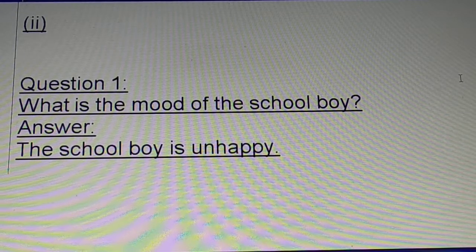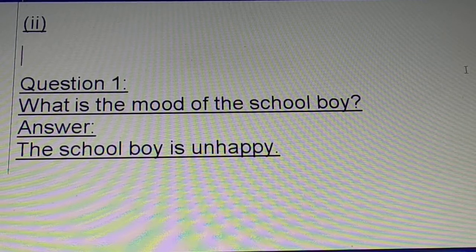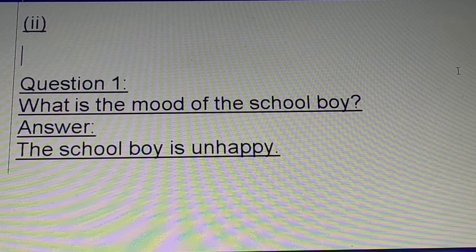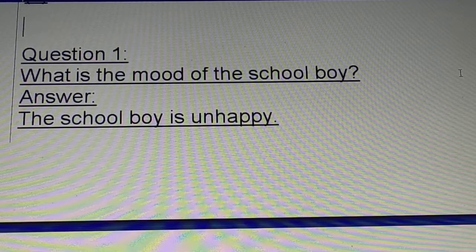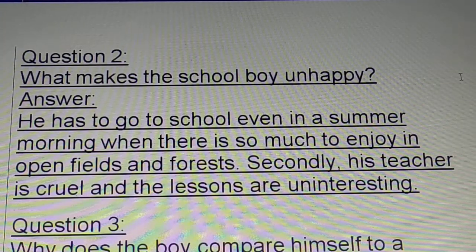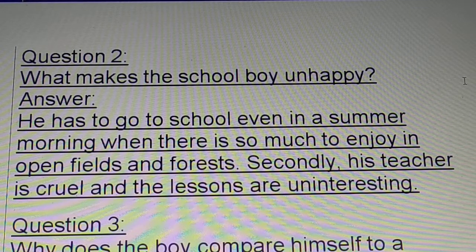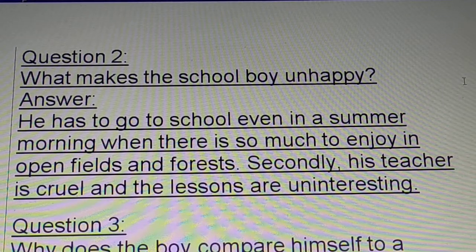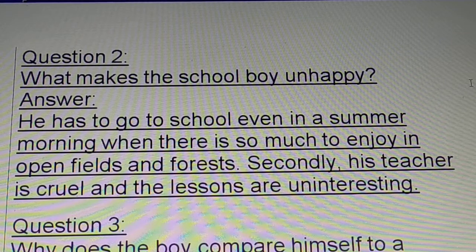A few more questions. What is the mood of the schoolboy? The schoolboy is unhappy, right? So the schoolboy is unhappy in the poem. The next one, what makes the schoolboy unhappy? Answer. He has to go to school even in the summer morning when there is so much to enjoy in open fields and forests. Second, his teacher is cruel and the lessons are uninteresting.